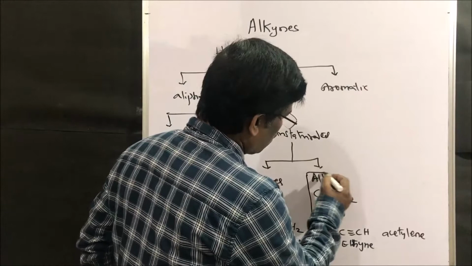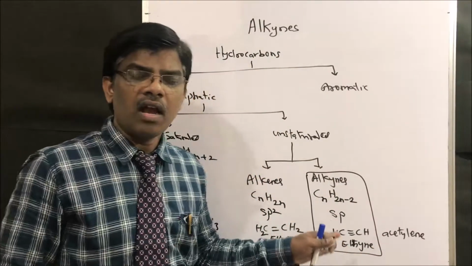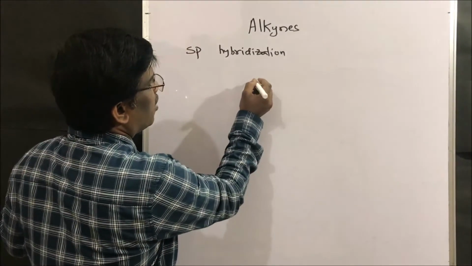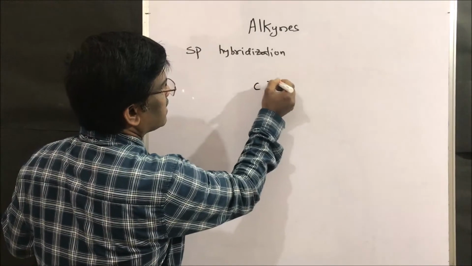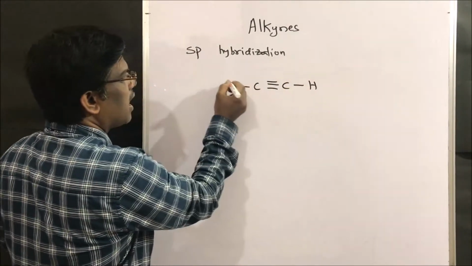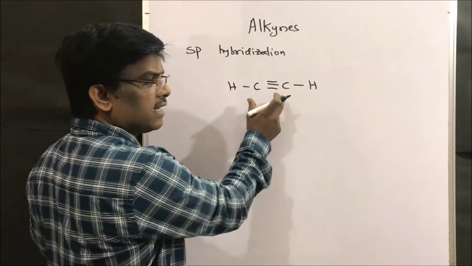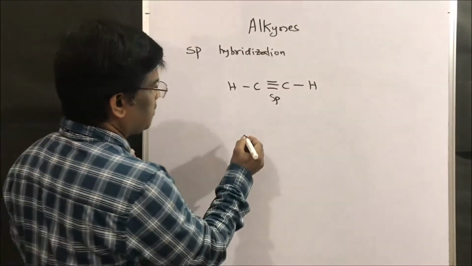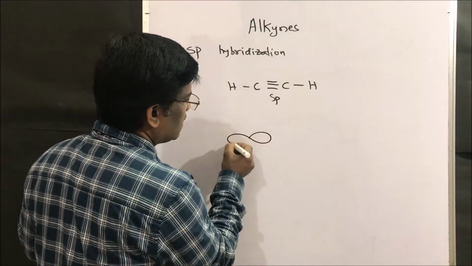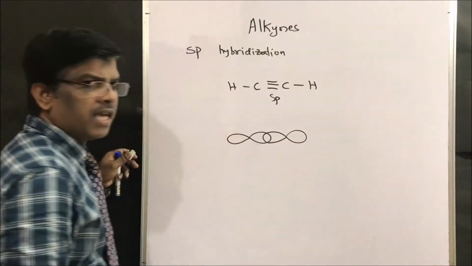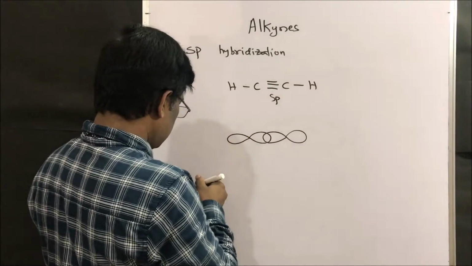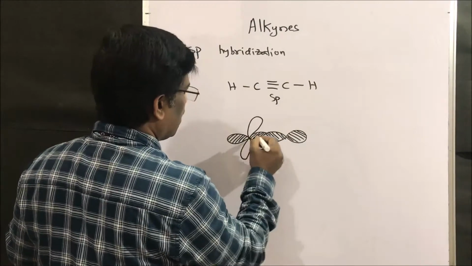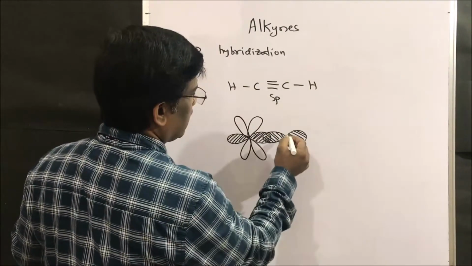Today we are going to learn about alkynes, their preparation and their chemical properties. Alkynes will have sp hybridization. Which molecule? Acetylene. Let us take acetylene, with a carbon-carbon triple bond. In acetylene we have sp hybridization. So how does it take place? We know this is one p orbital, this is another p orbital, and these are the sp hybridized orbitals. The other orbitals are py and px.